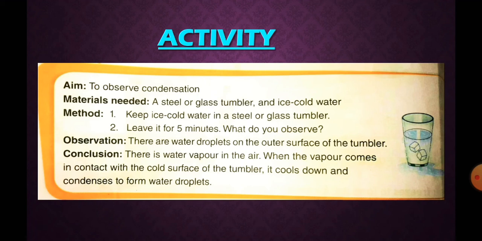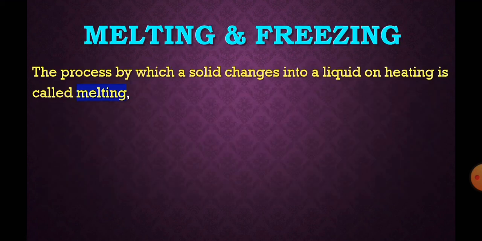What do you observe? Observation: there are water droplets on the outer surface of the tumbler. Conclusion: there is water vapor in the air. When the water vapor comes in contact with the cold surface of the tumbler, it cools down and condenses to form water droplets.